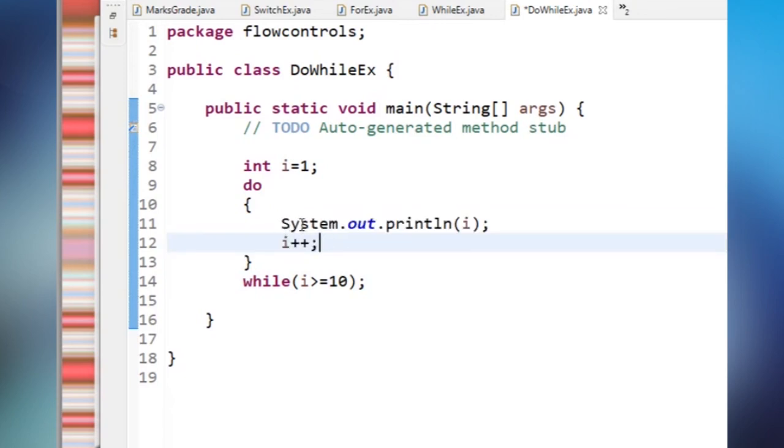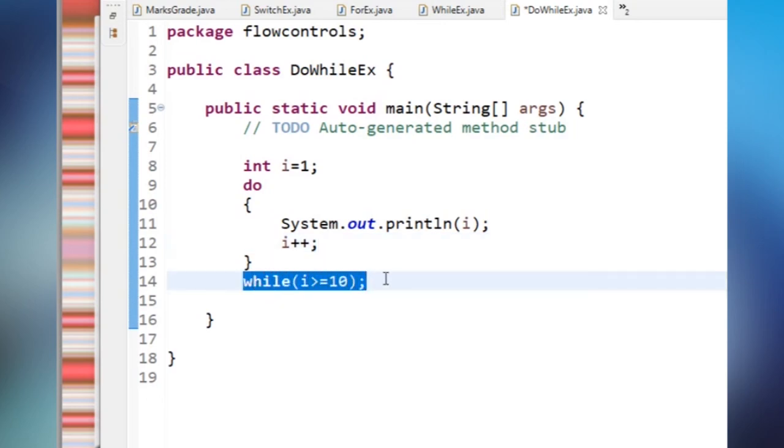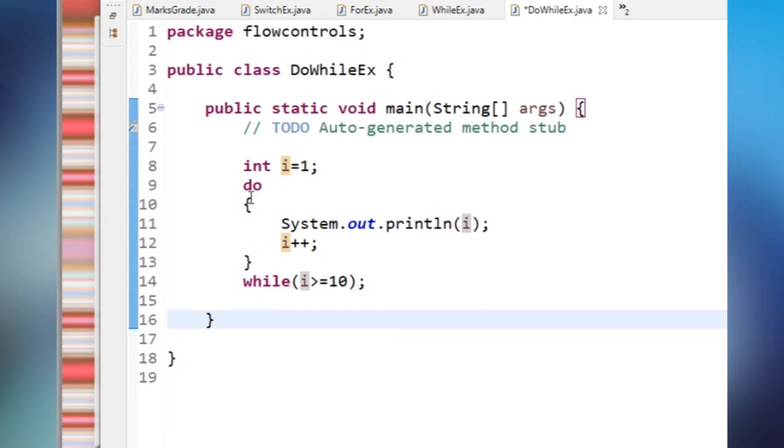What is the I value now? 1. It will print 1. I plus plus, I became 2. And then it will check the condition while: is 2 greater than or equal to 10? No, right? The condition is false. So that's why it won't again go up and execute this do loop. Let me explain the same using a while.